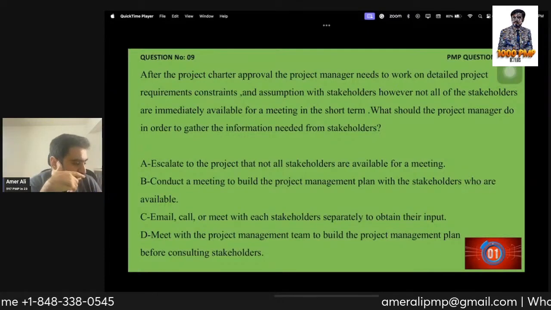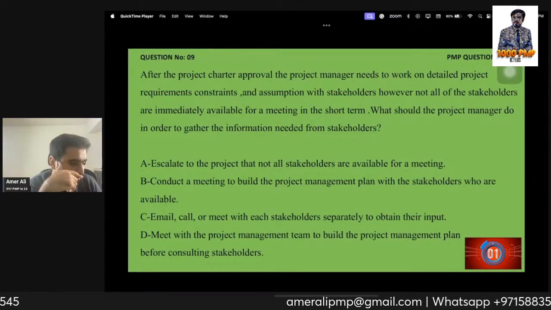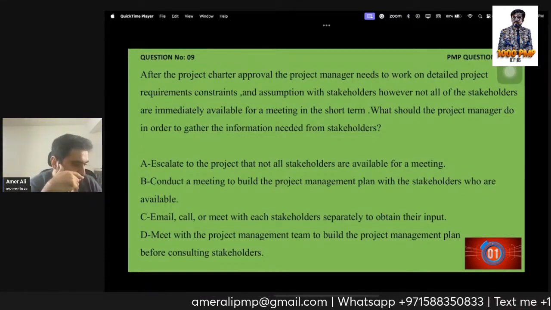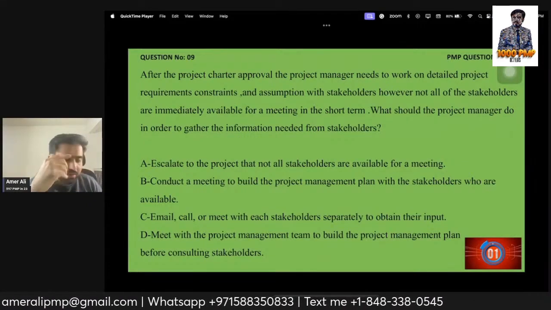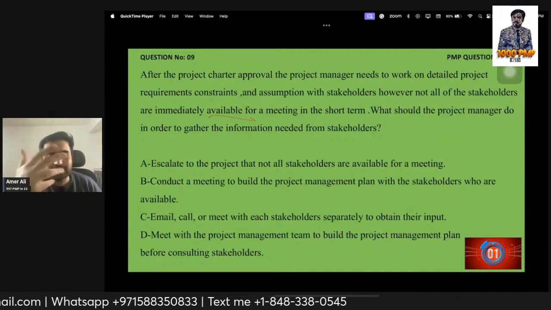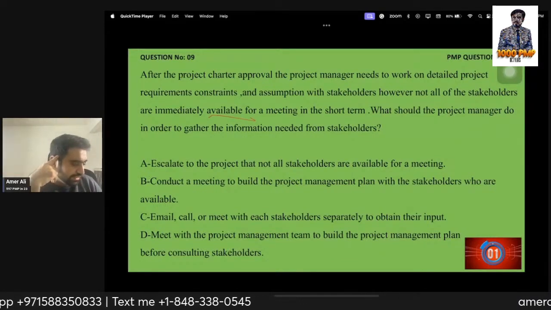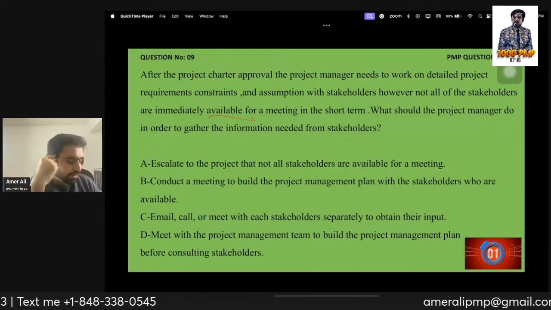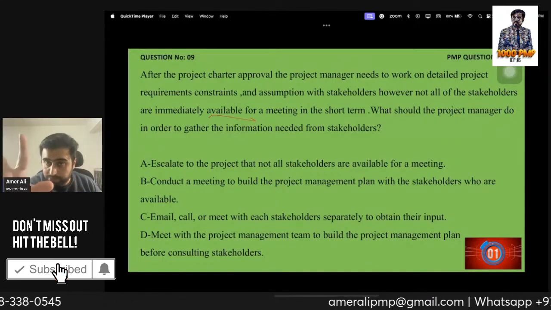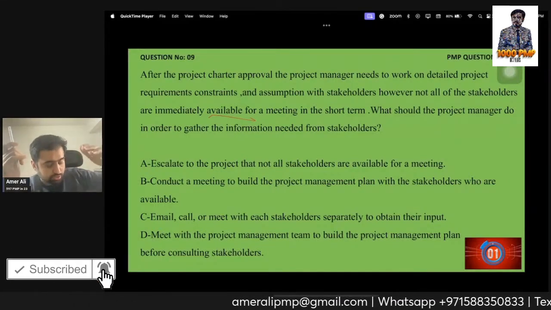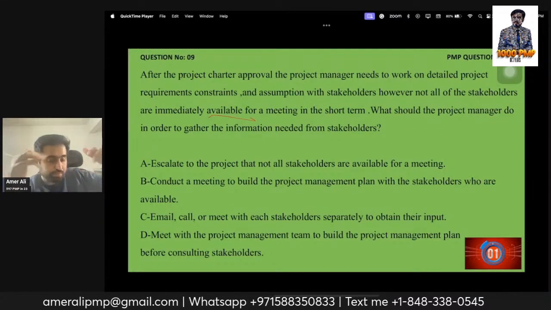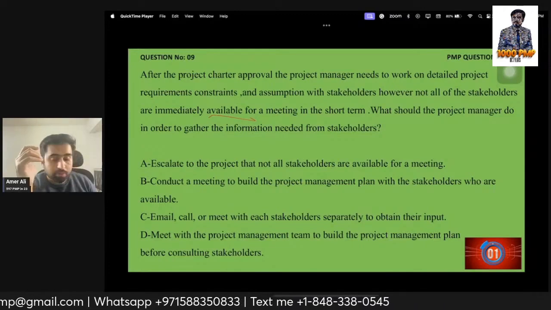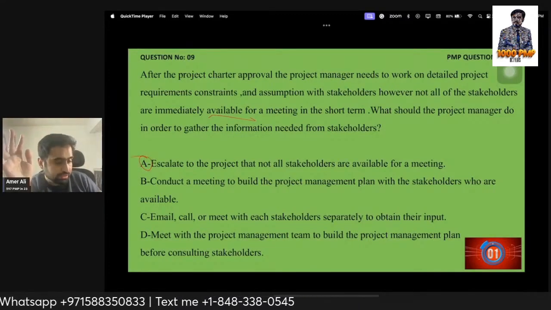Okay, after the project charter is approved, the project manager needs to work on detailed requirements, constraints, and assumptions, or they are not available in the short term. Like that is a normal thing. Stakeholders are not available. Escalate to the project sponsor. Escalation is an option when something goes beyond our threshold limit. I always say that when something goes beyond our pay grade. So I'm going to eliminate this option. D is not the answer, right?